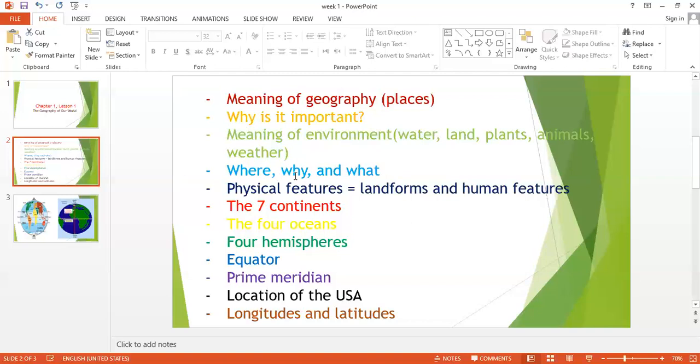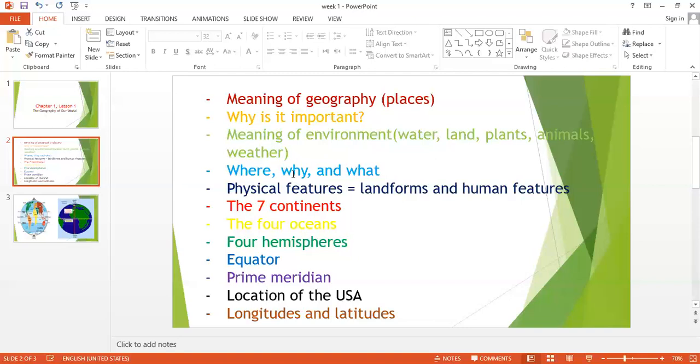Why refers to the cause that created mountains or rivers or all of these landforms, and these landforms help people to come and stay in the place. It's like the question, why is geography important, and the answer is why the people stayed in that place.